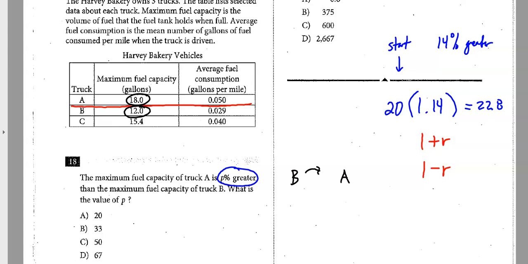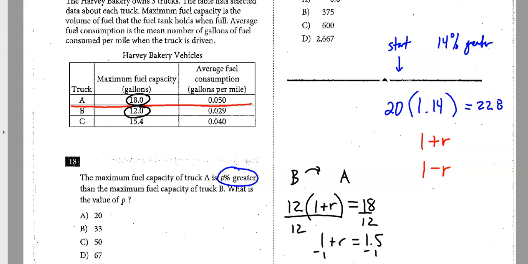So I just say, 12 times 1 plus what will get me to 18. I'm probably making this problem harder than it needs to be for those of you who know percentages well, but this is a way to solve all of them if the numbers were nasty. To solve this, I divide both sides by 12 and get 1 plus R equals 1.5. Then to get R, I subtract 1 from both sides. So R is 0.5, or 50% greater.